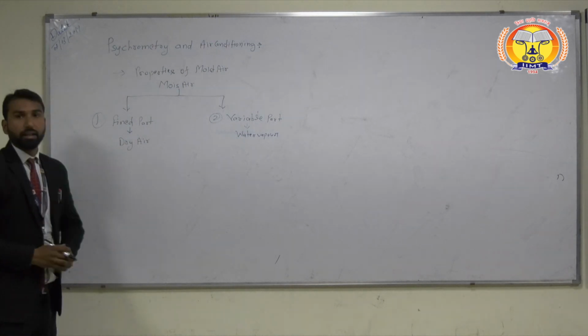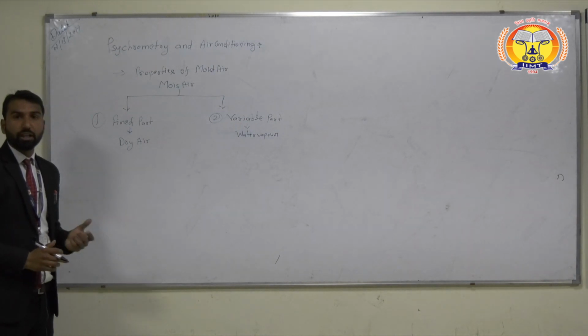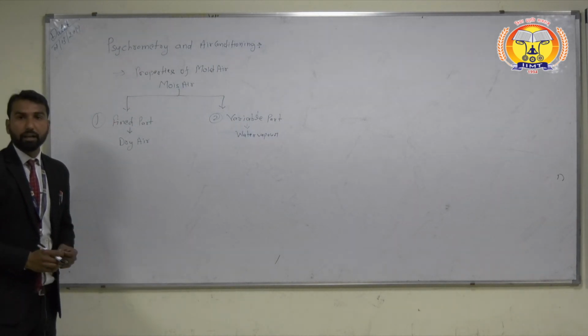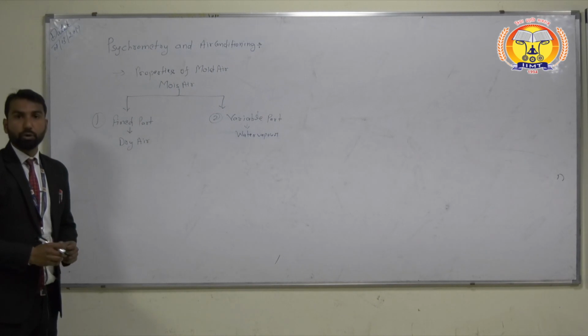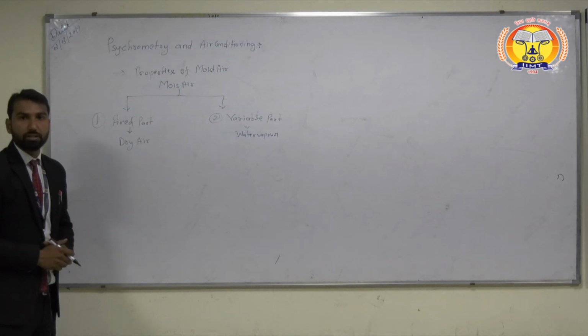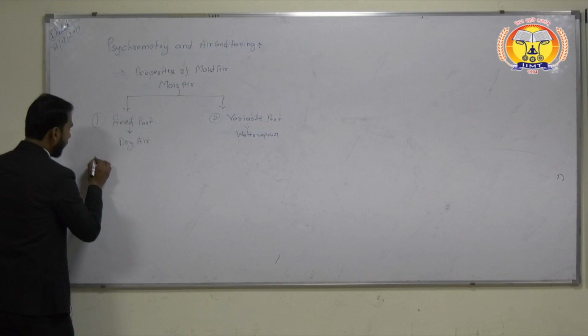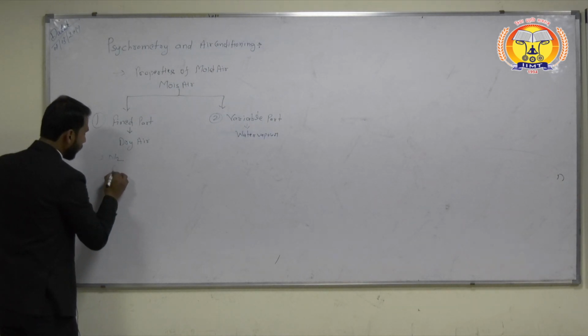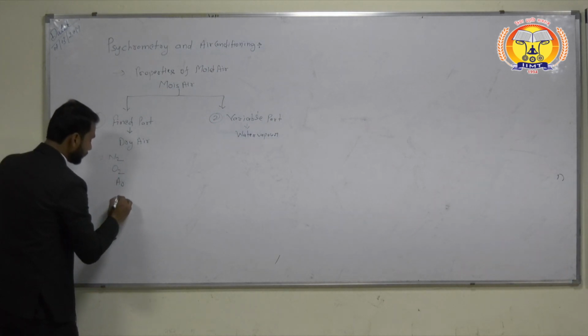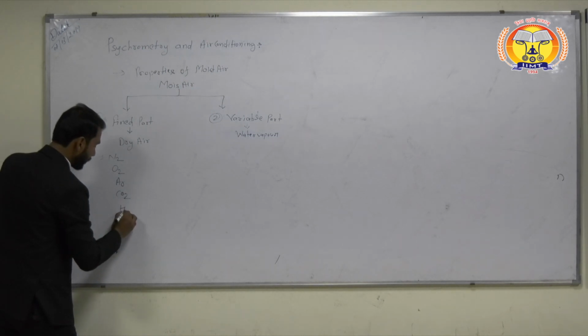Because it contains nitrogen, oxygen, argon, carbon dioxide (CO2) and hydrogen.